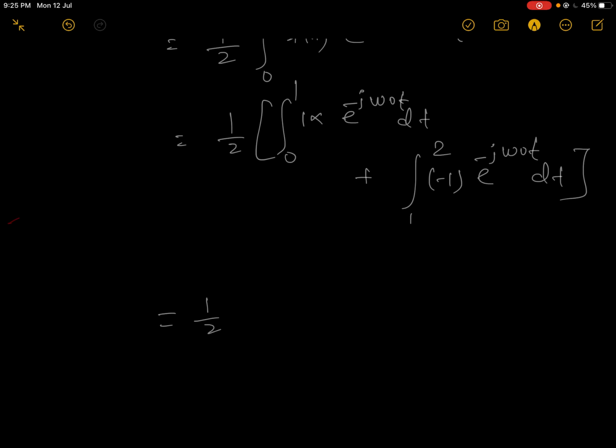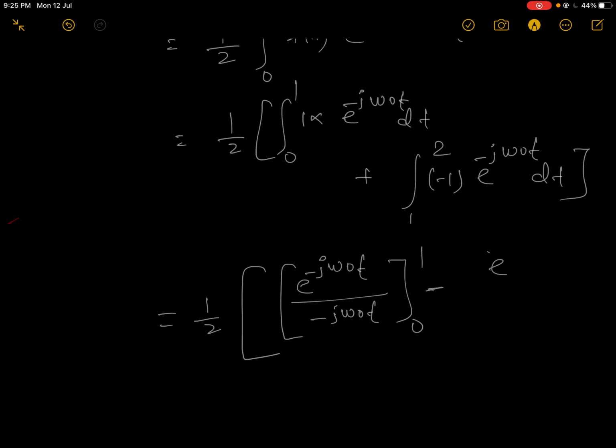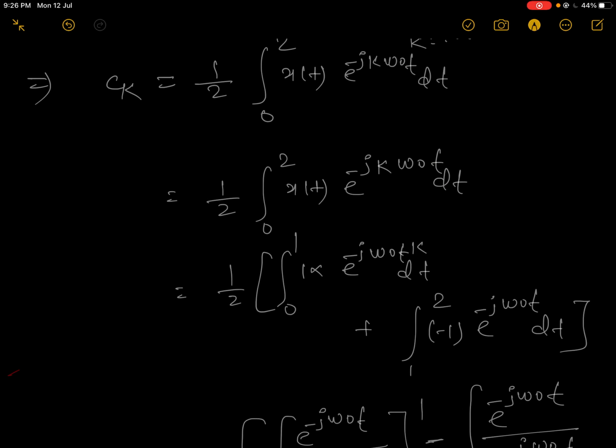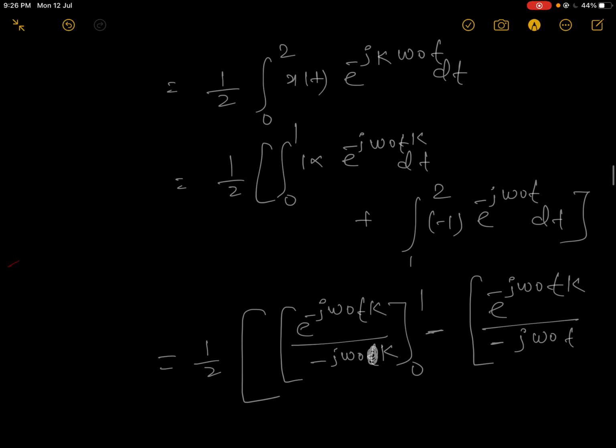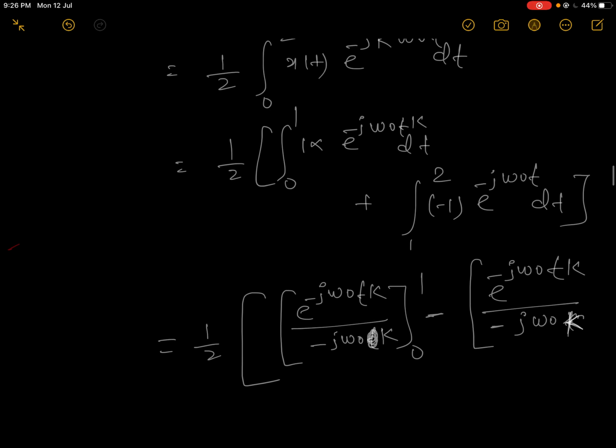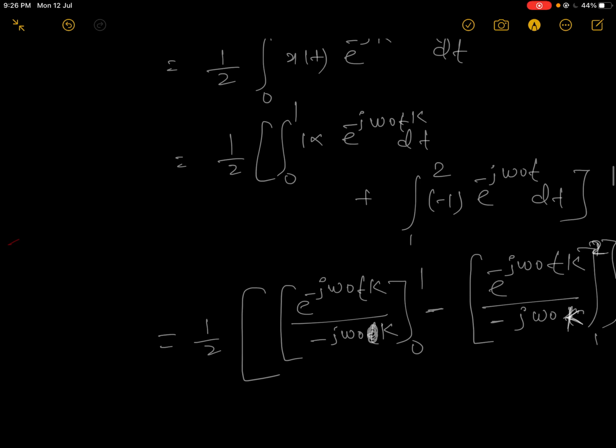Now half, integrate e to the minus j k omega 0 t, giving e to the minus j k omega 0 t upon minus j k omega 0, over 0 to 1, minus the same over 1 to 2. Sorry, k was missing in several places, because we are integrating in terms of t.